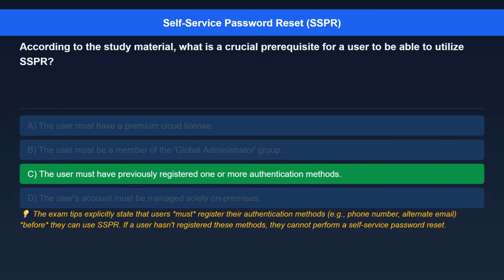The correct answer is, quote, the user must have previously registered one or more authentication methods. Here's the explanation. The exam tips explicitly state that users must register their authentication methods, e.g., phone number, alternate email, before they can use SSPR. If a user hasn't registered these methods, they cannot perform a self-service password reset.